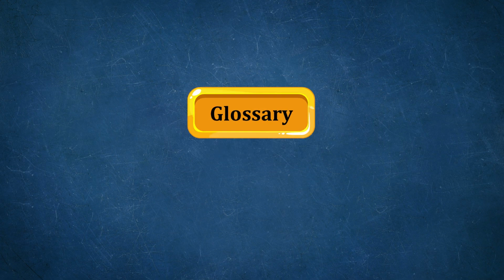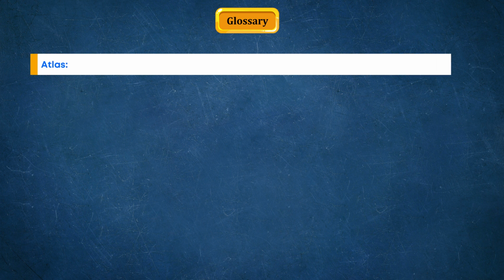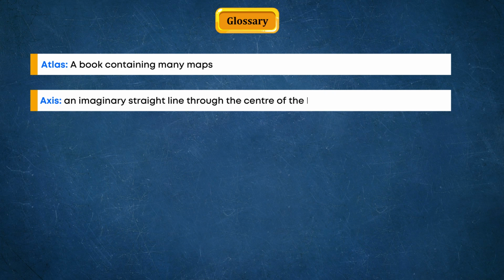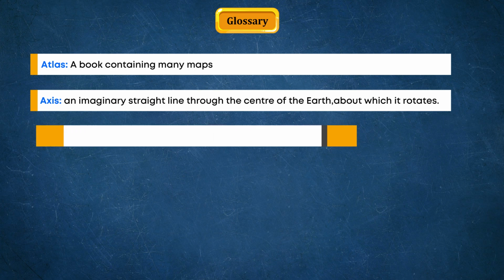Glossary. Atlas. A book containing many maps. Axis. An imaginary straight line through the center of the Earth, about which it rotates. Grid.